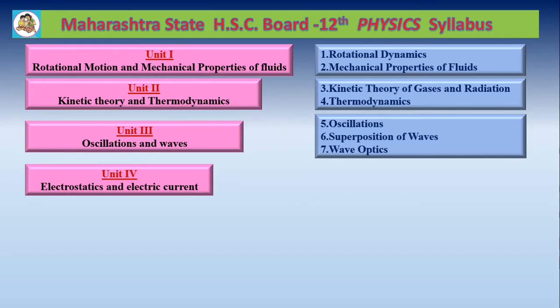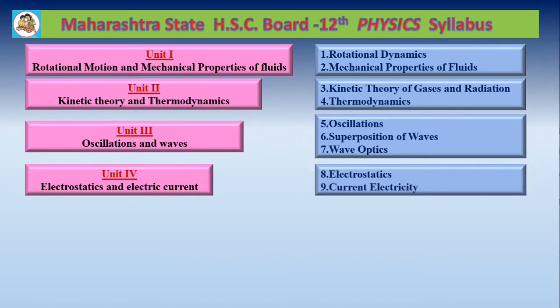Unit number 4, Electrostatics and Electric Current. This unit consists of 2 chapters. Chapter number 8, Electrostatics, and chapter number 9, Current Electricity. Both these chapters are related with the study of charges, but in electrostatics, you have to deal with stationary charges, and in current electricity, you have to study the charges which are in motion. That is called current electricity.